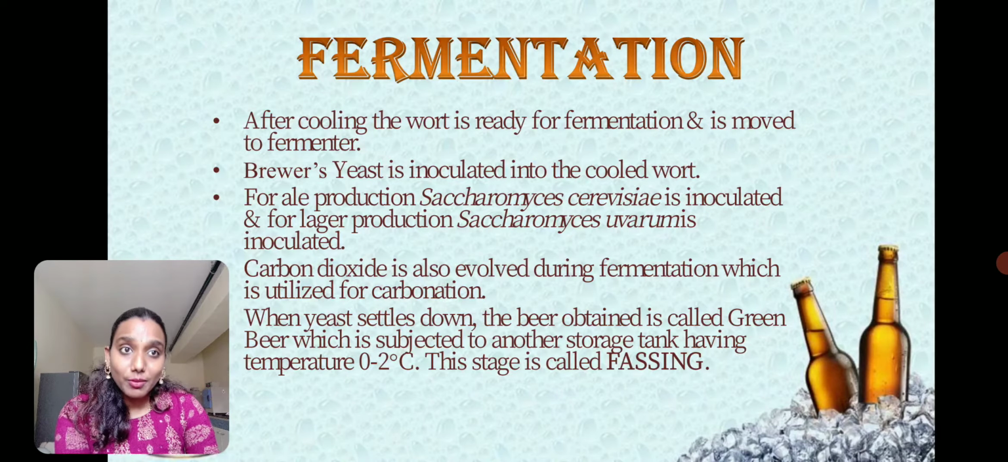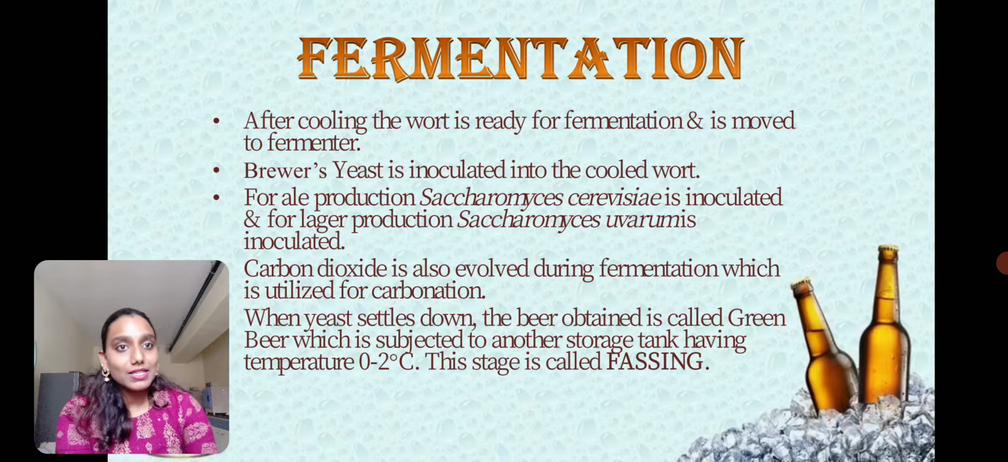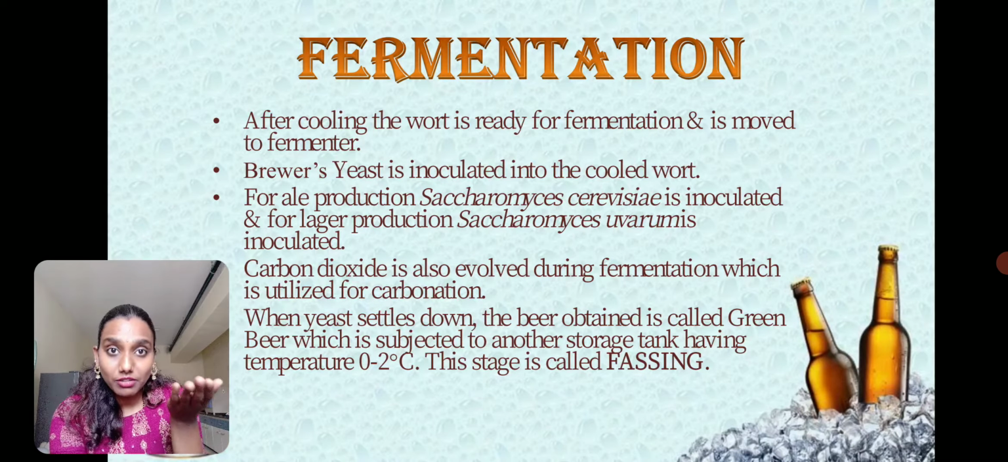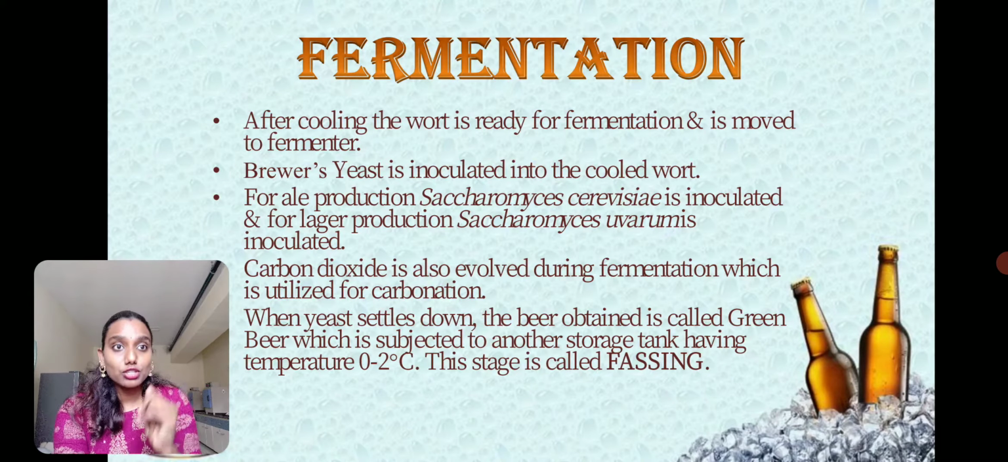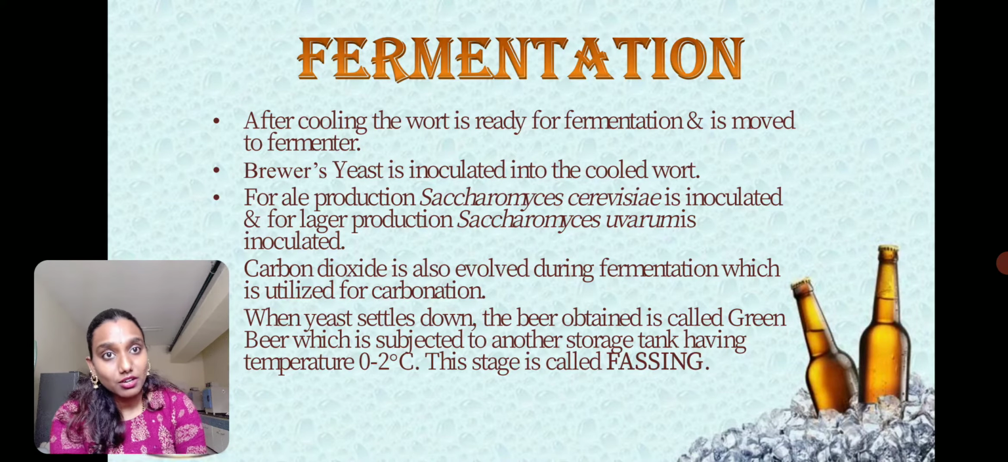Once the fermentation is done, the yeast cells will settle down, so the sedimentation process will take place. After fermentation, the contents are sedimented for the clarification process. So all the yeast cells will settle down. The beer that is obtained is usually called green beer. The supernatant that we obtain after sedimentation is called green beer, which is transferred to another storage tank.